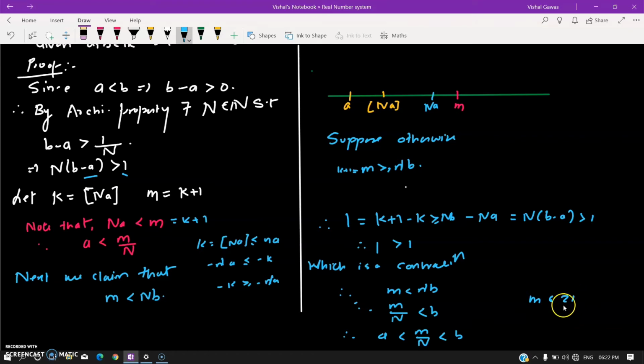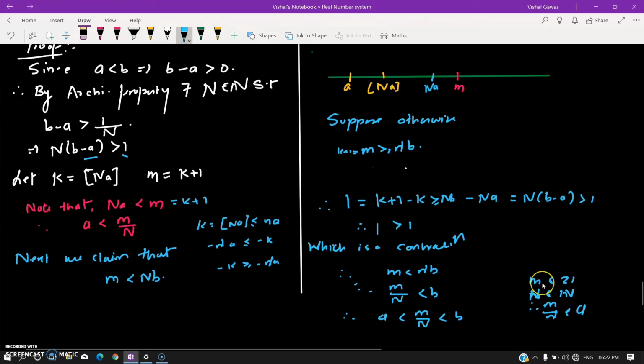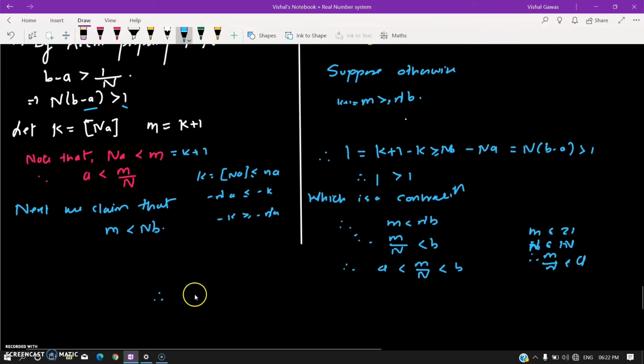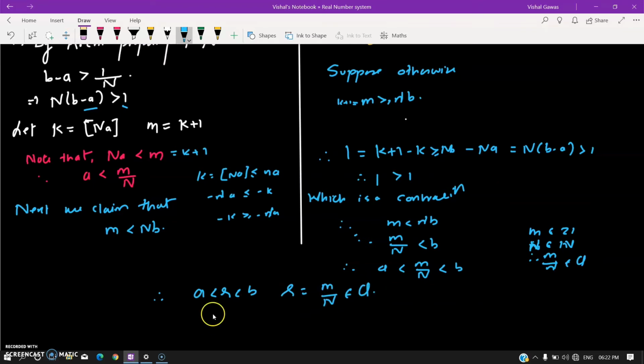Since M belongs to Z and N is a natural number, therefore M by N belongs to Q. Therefore, A is less than R less than B, where R equal to M by N belongs to Q. So, given any two real numbers, you can always construct a rational number in between.